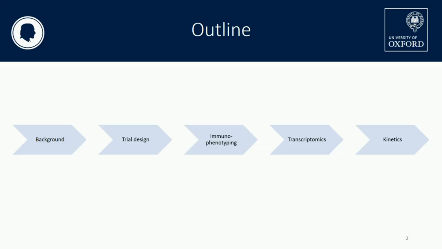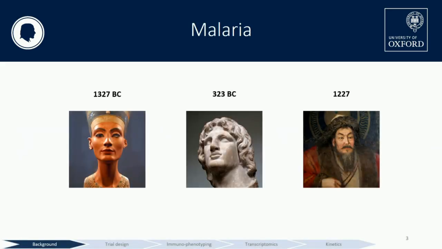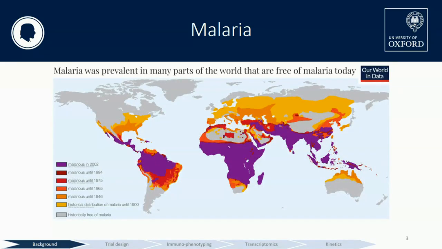But first, it's the third day of the conference. I know we're all tired and there's some giants of the malaria field here, so what better opportunity than to do some pop quiz or trivia. So can anyone please shout out the names of the famous historical figures that died of malaria? I heard Tutankhamun. Alexander the Great. And Nefertiti, no, the one on the right is Genghis Khan.